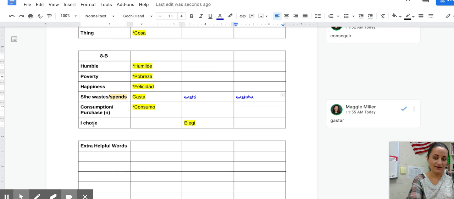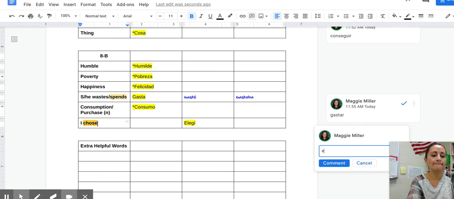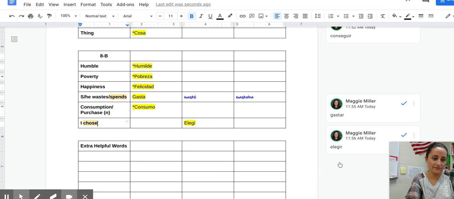Elegí. Okay, this comes from the verb elegir. Okay, elegir. Okay, present tense, this is a stem changer. It is an E to I stem change. So if you want to say I choose, your immediate reaction is going to go like this.